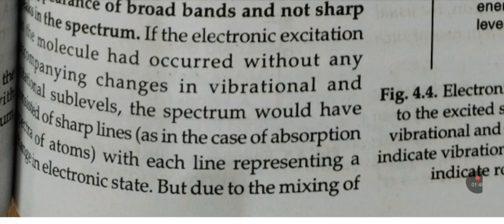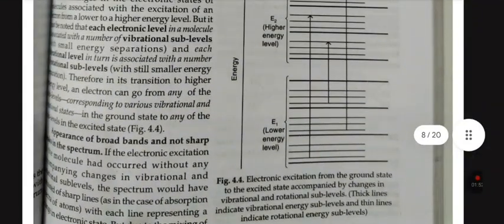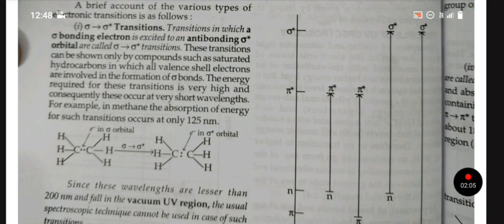Here we have figure 4.4, which shows the electronic excitation from ground state to excited state accompanied by change in vibrational and rotational sublevels.